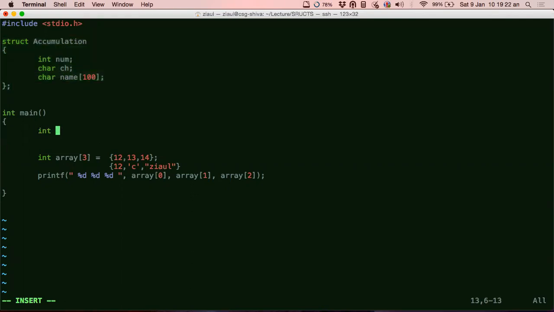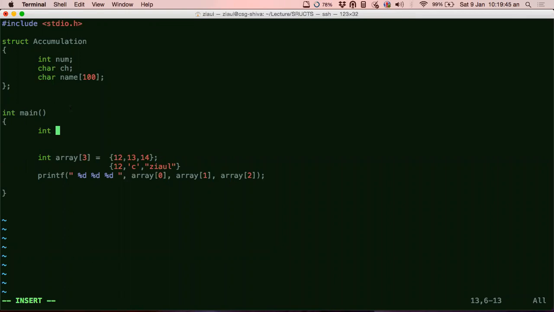Is this point clear? You can type yes, no. Okay, yeah.